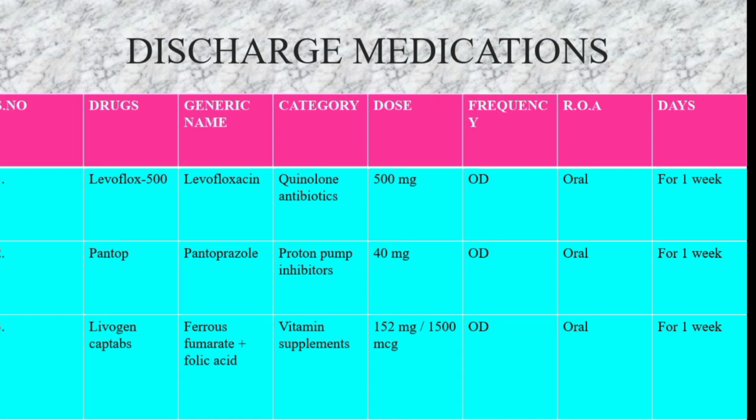And Levogen cap tabs, which is a composition of ferrous fumarate and folic acid. The ferrous fumarate and folic acid not only increase the iron content, but also increase the Hb and RBC content. If these contents are increased, then the anemic condition will decrease, and the patient will be free from fatigue and abdominal pain. These are the discharge medications given for 1 week, and after 1 week she was asked to come for review after the slight improvement of her condition.